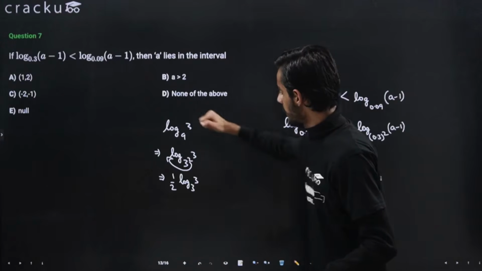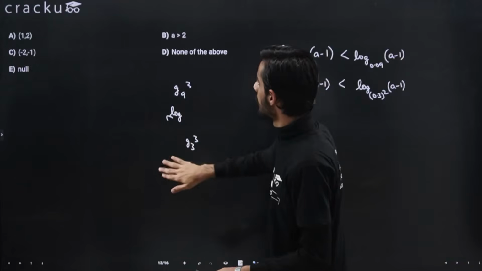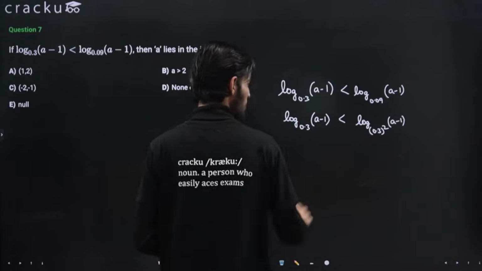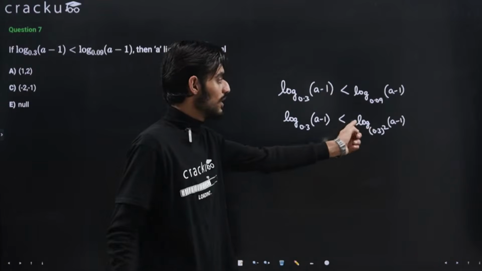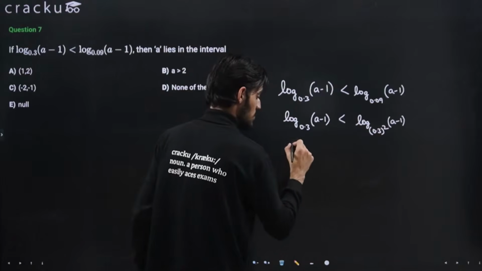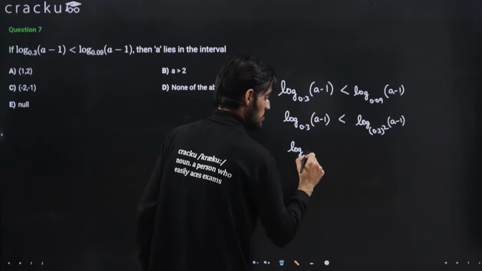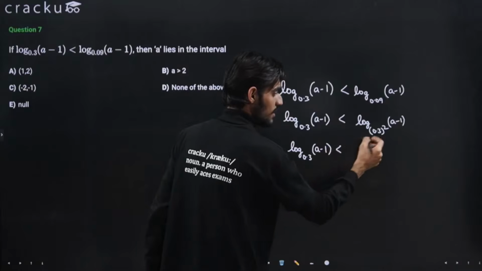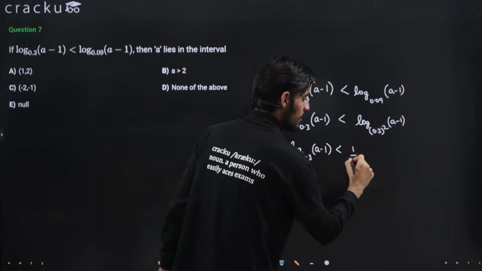Using the same property here now, this 2 will come here, but in the reciprocal order. So this will be 1 by 2. A minus 1, this is less than, this 2 will come out here as 1 by 2.